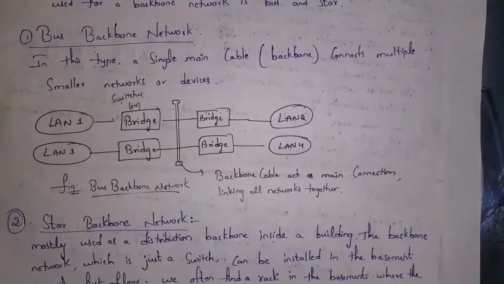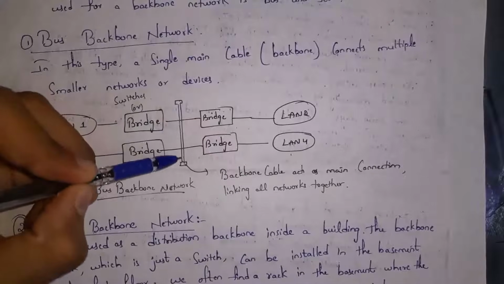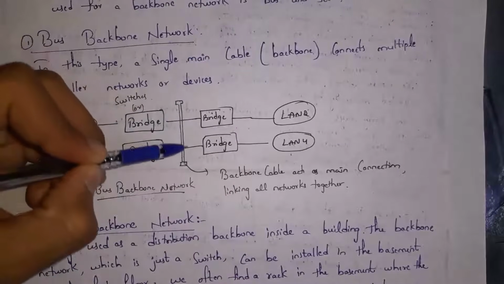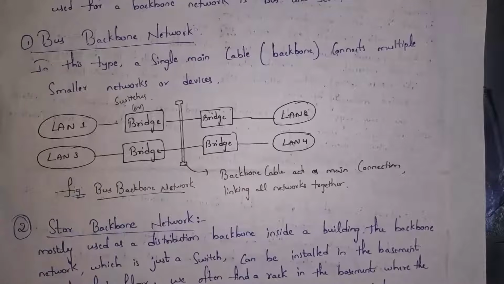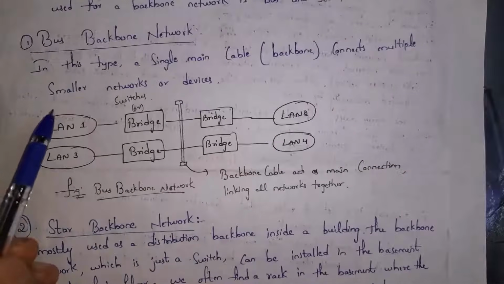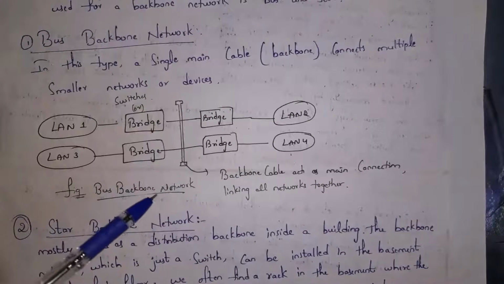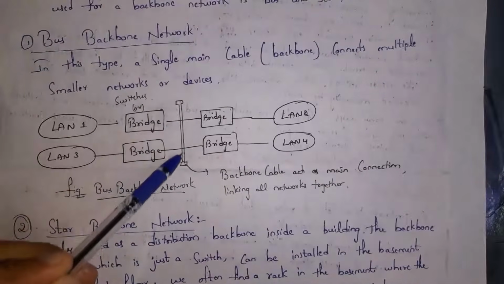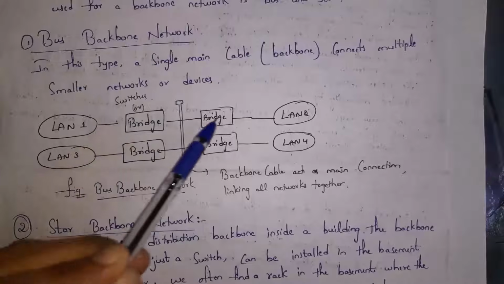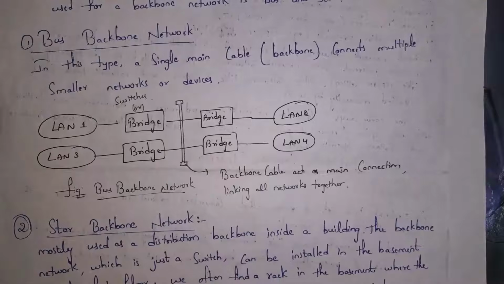First one is bus backbone network. Here we will use bus topology. As I already said before, in bus topology, we will use one central cable. We call this cable a bus or backbone that will connect to multiple networks. So there will be multiple local area networks: building 1, building 2, building 3 and building 4. These buildings are connected to bridges, and all these devices are connected to one central cable. We call this cable the backbone cable. This is the main cable which will establish communication between different networks. So by this cable, all computers can communicate with each other. This is bus backbone network.